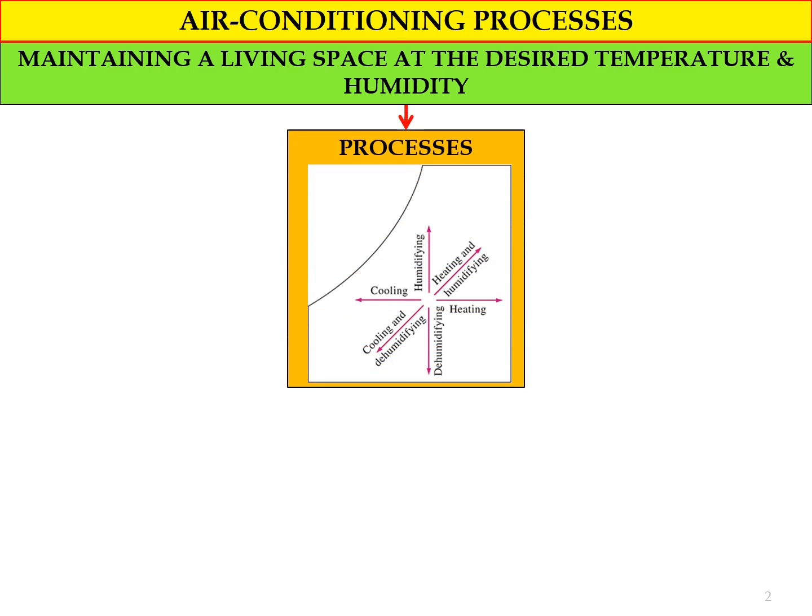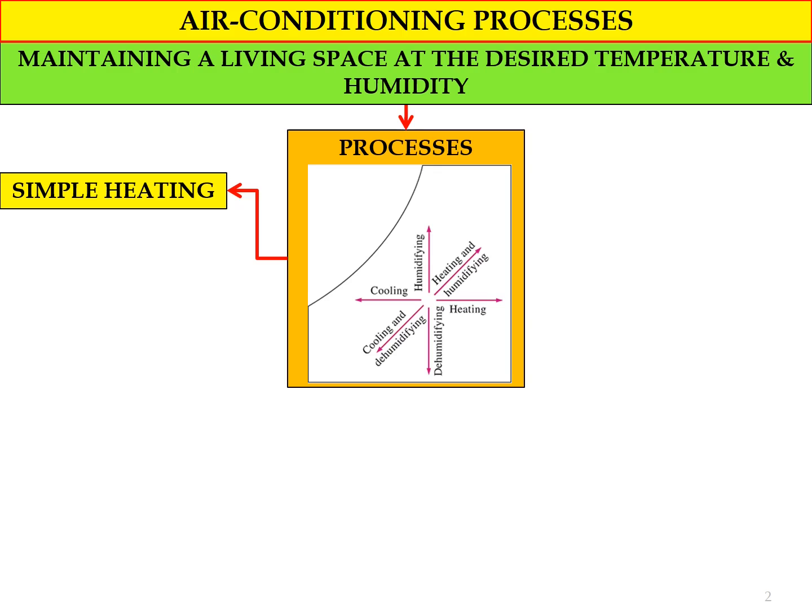So there are a few processes involved in the air conditioning process to make sure of human comfort. The figure shows the simplified psychrometric chart, and the arrows show the processes involved in air conditioning. First, we have the heating process, cooling process, humidifying process, dehumidifying process, the combination of heating and humidifying, and the last one, cooling and dehumidifying process. So basically, we will have 4 basic processes involved in an air conditioning system.